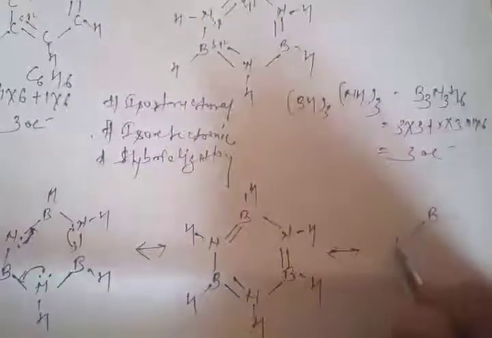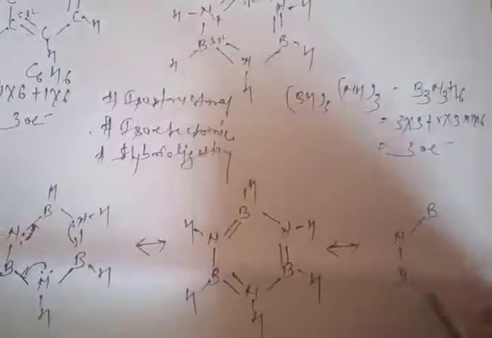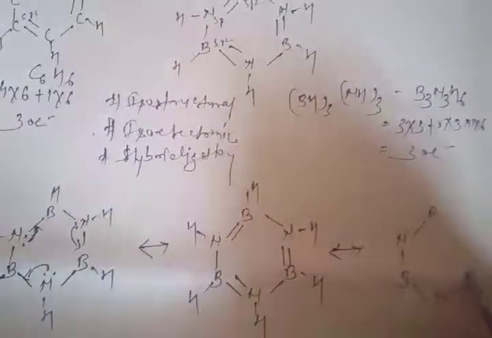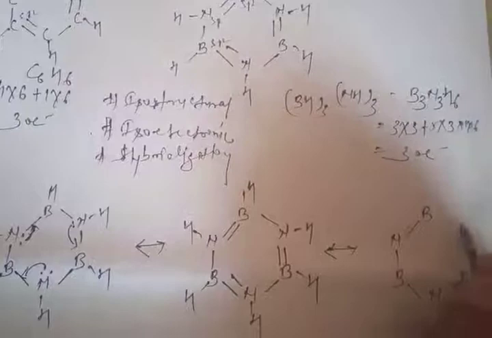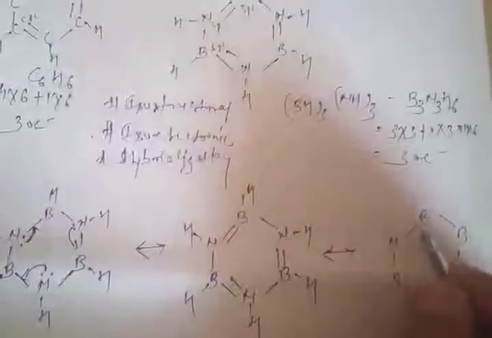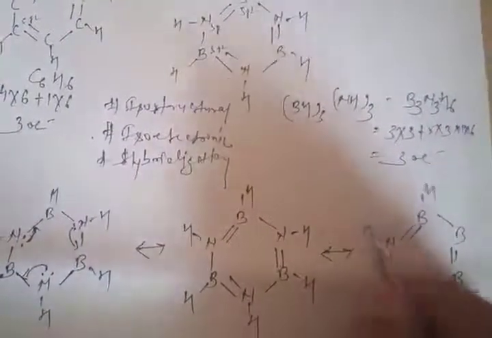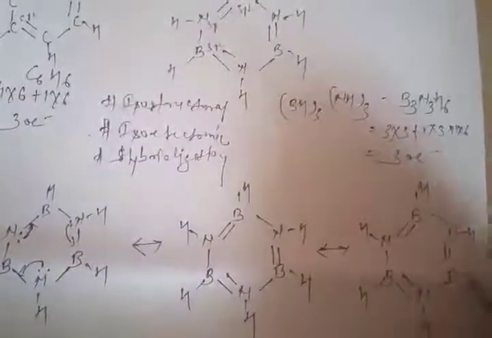And one more structure we can write here, that is the boron, double bond, double bond, double bond, hydrogen, then hydrogen, then hydrogen, hydrogen.